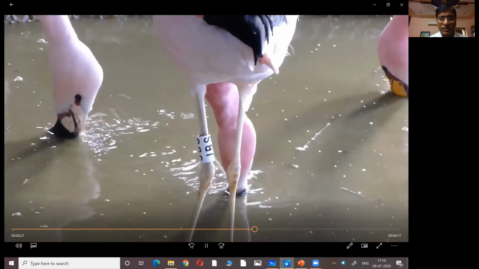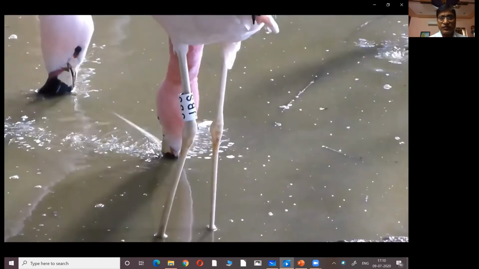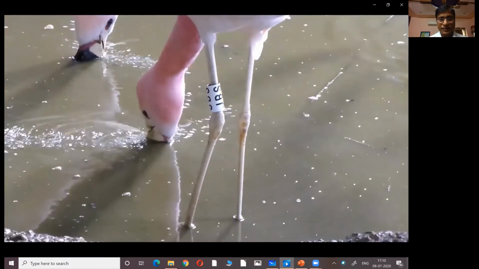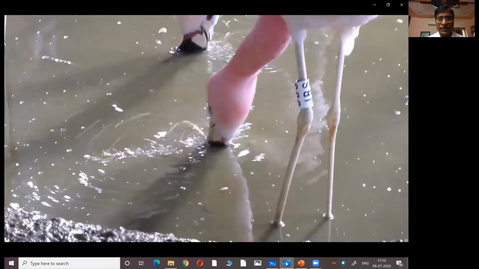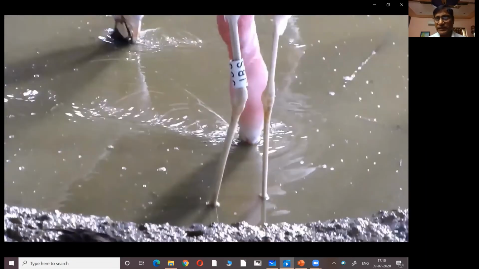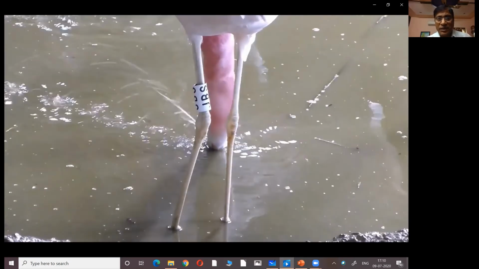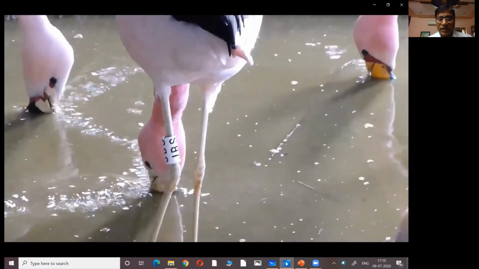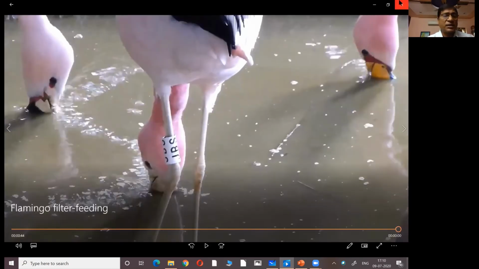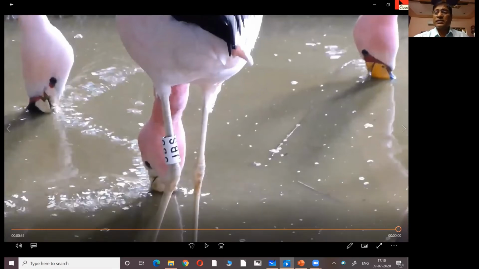For example, what you are seeing in flamingo birds, how the birds are filtering the water through the beak. They take water and send it out, and in this process they get food materials, maybe insects or small fishes.